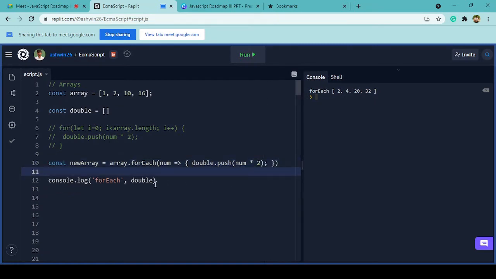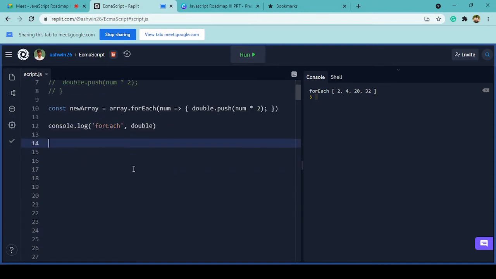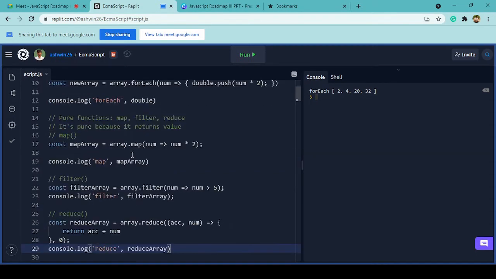So this is the new feature that we have, that we can apply to arrays as well. Okay, the array, and let me show you 3 other important functions that we can use, which were recently introduced by ECMAScript. Okay, so these new functions are nothing but called pure functions.